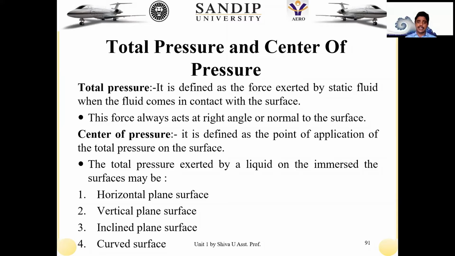So how is it defined? The total pressure is defined as the force exerted on a body by the particular fluid element, or the force exerted by the static fluid when it comes into contact with the surface, and this is called total pressure. Okay, so totally whatever the pressure is acting on that particular surface, we call it the total pressure, right?